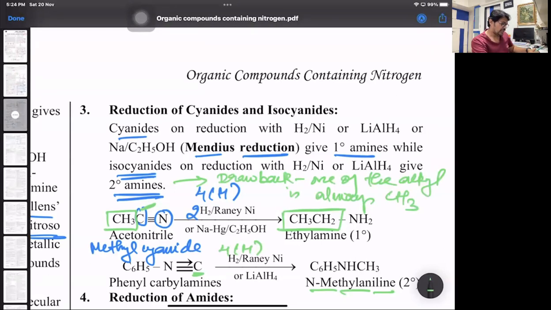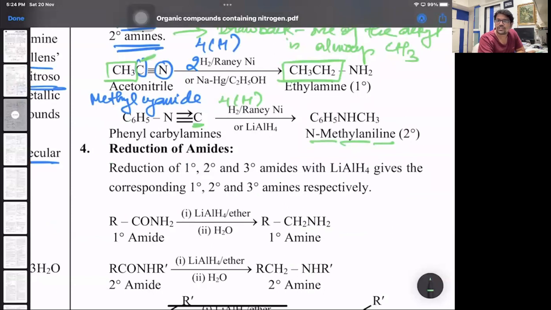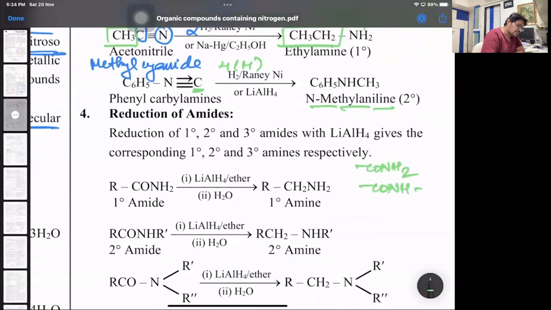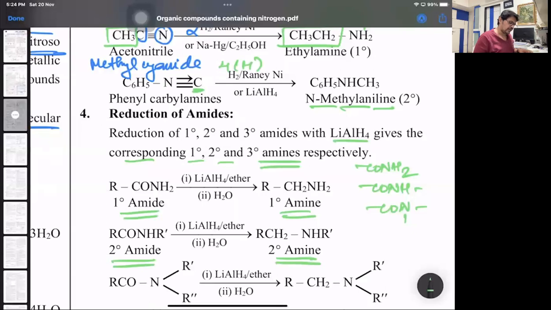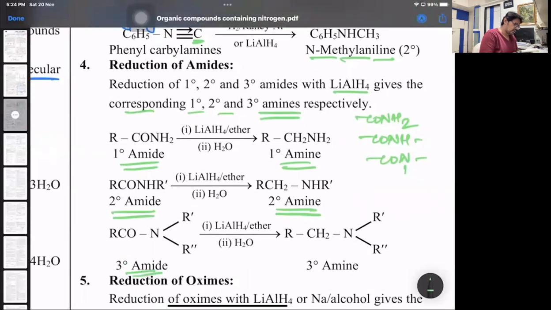That's one. Then next comes reduction of amides. Now amides also we have three types: primary, secondary, tertiary. So CONH2, that's a primary amide. CONH, that's a secondary amide. And third we have CON, that's going to be a 3 degree amide. All amides on reduction with lithium aluminum hydride give the corresponding 1 degree, 2 degree and 3 degree amines. So a primary amide CONH2 will give a primary amine. Secondary amide CONH will give a 2 degree amine. And a tertiary amide CON will give a 3 degree amine.